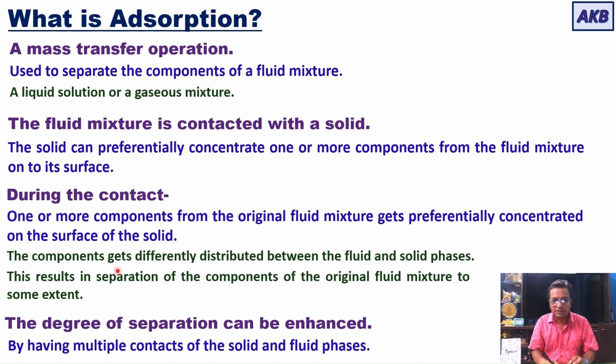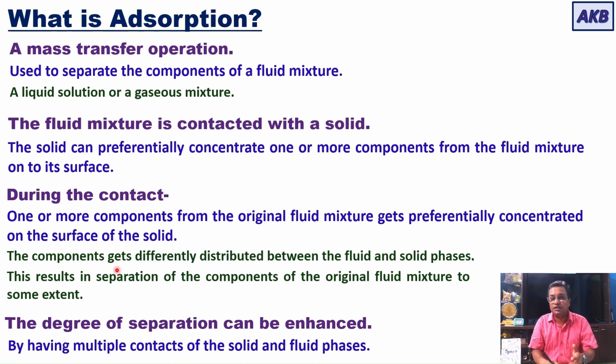And due to this, what happens? The components of the original fluid mixture get differently distributed between the two phases. Which two phases? Fluid phase and solid phase. And due to this differential distribution, there is some sort of separation of the components from the original fluid mixture.